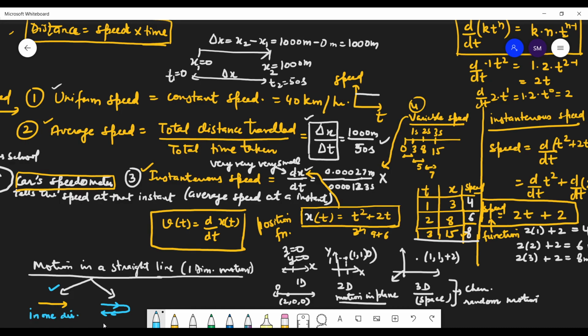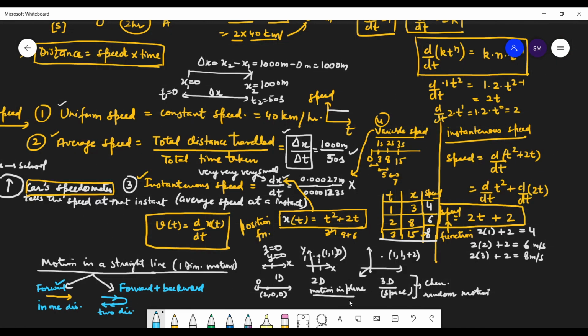Here I have two directions, so it is motion in two directions. Here you can say only forward motion is there. Here forward plus backward. So here two directions you have, forward and backward. But the example that we are studying is only forward motion, one direction. Is this clear to everyone? Yes, sir.